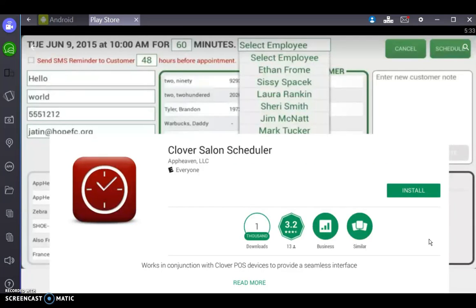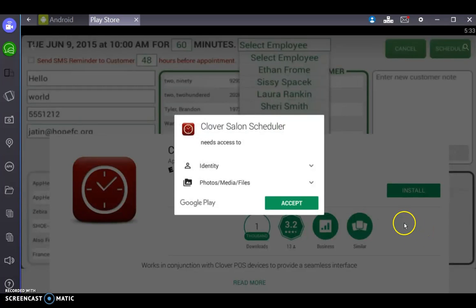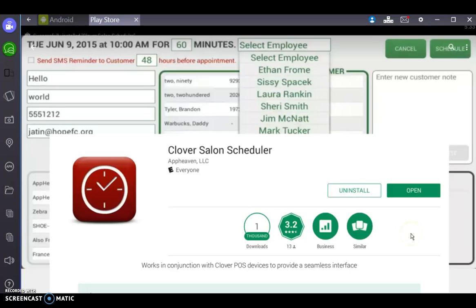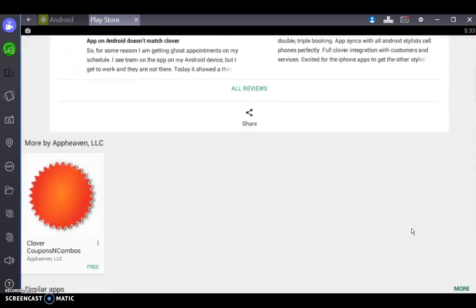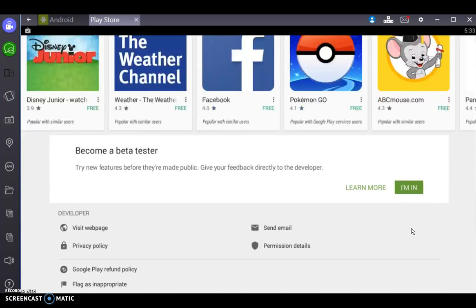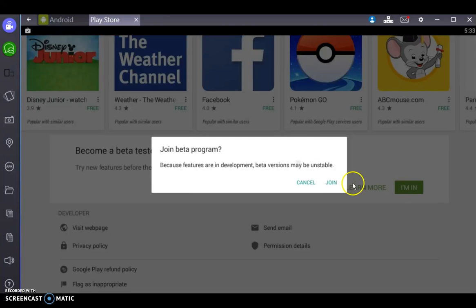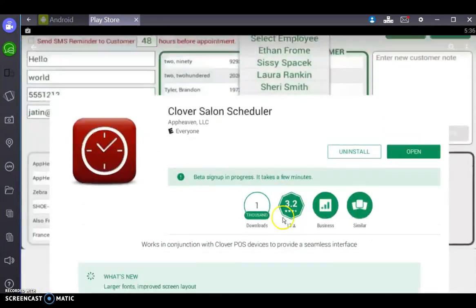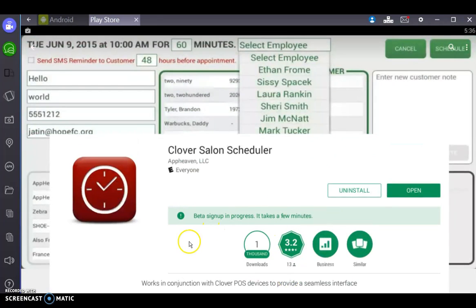When you arrive at the Clover Salon Scheduler page, press Install. Then press Accept. This will install the original version of Salon Scheduler. In order to get the updated version of Salon Scheduler, scroll down once your installation is finished. You're looking for the page that says Become a Beta Tester. Go ahead and click I'm in, and then press Join. You can then scroll back up and wait to receive your beta status, which will appear here.